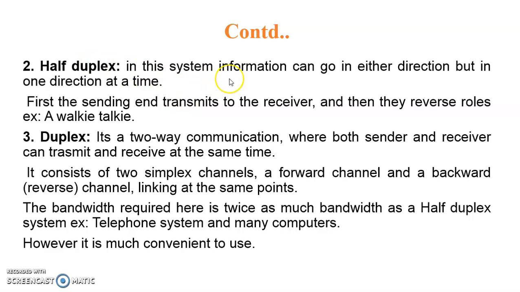In this system, the information can go in either direction, but in one direction at a time. So it is bidirectional, but not simultaneously. One can talk, and when he stops talking, then the receiver can talk. So it is bidirectional but not at the same time. First the sender transmits to the receiver, and then the reverse role takes place.